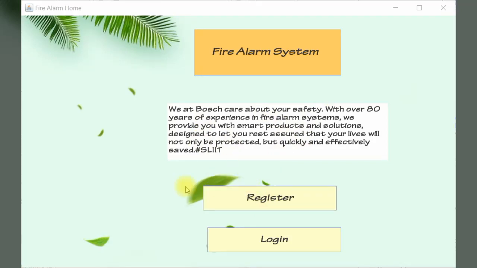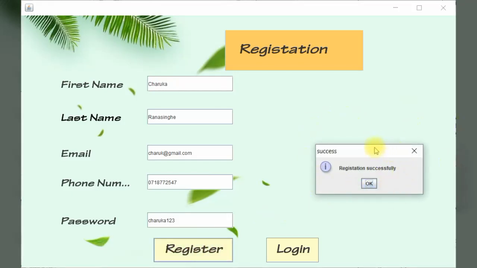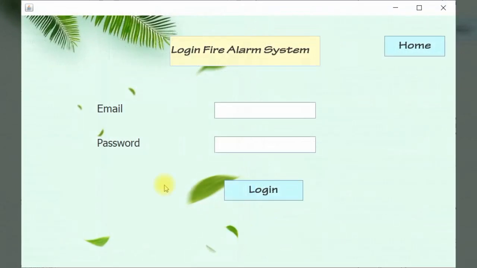First, the user can register in the system. An already registered user can log into the system. First, we will register. Type the registration details: name, email, phone number and password. Click the registration button. Then the system shows a registration successful message, and then we can log into the system.